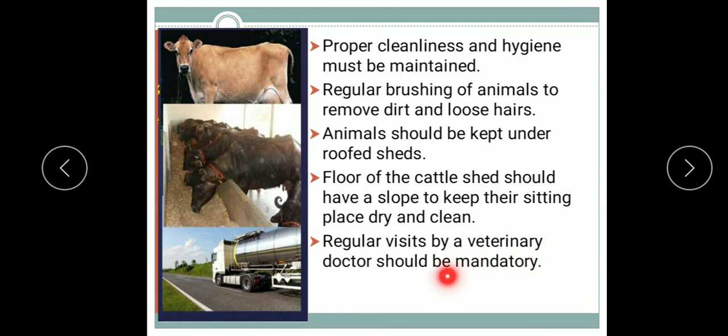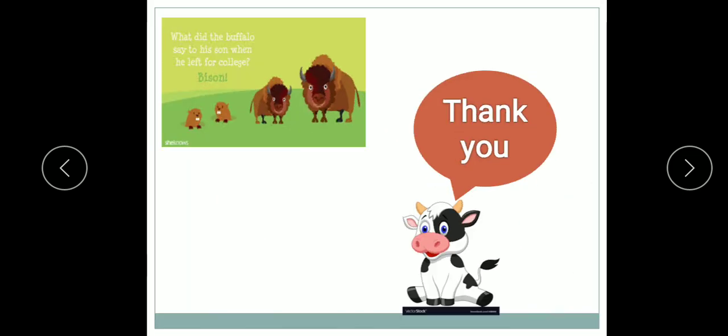Regular visits by a veterinary doctor should be mandatory, because animals suffering from a disease should be kept alone to prevent infection to other animals. Medical care should be given immediately to them. So all these are the points through which dairy farm management is done.